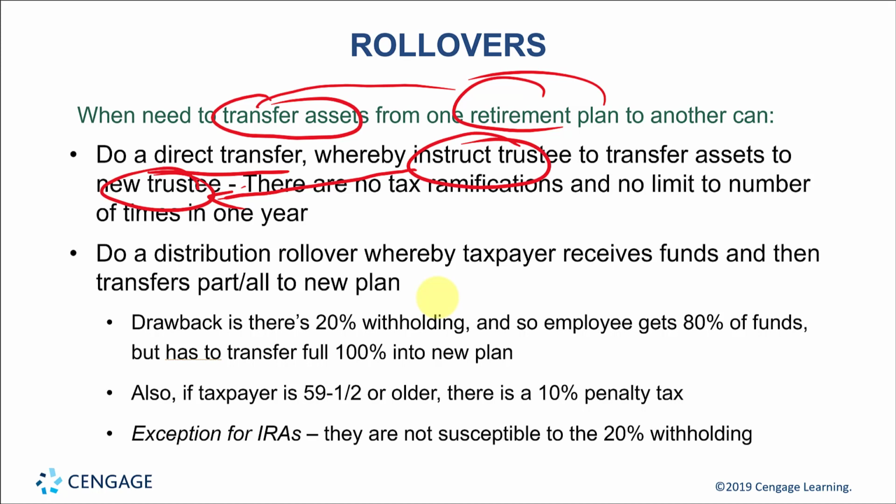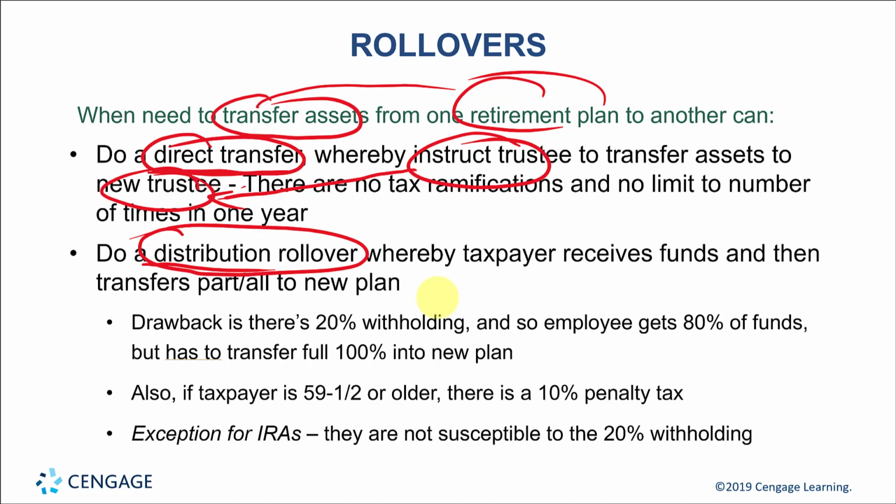Now, the other type of rollover, again, this one was called a direct transfer. The other type of rollover is called a distribution rollover. Now, remember, we used the word distribution before when money is paid out from the retirement plan to the employee. And of course, typically that's going to be taxable.